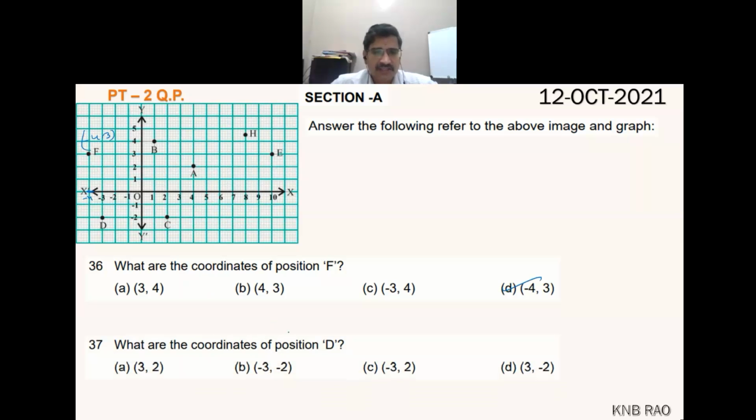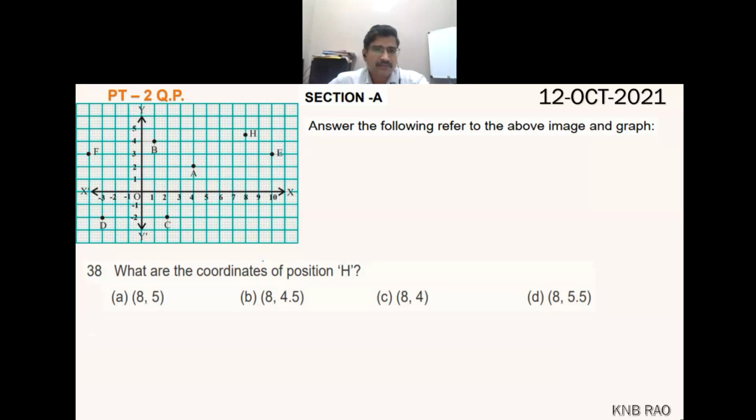What are the coordinates of the position D? Where is D? D is in which quadrant? Third quadrant. That means negative, negative. Amongst these, you can see straight away B must be the answer. Why? Because it's only negative, negative: minus 3, minus 2. This is the elimination method, and then you check whether it is correct or not. X coordinate is minus 3, y coordinate is minus 2. So minus 3 comma minus 2 is the correct answer.